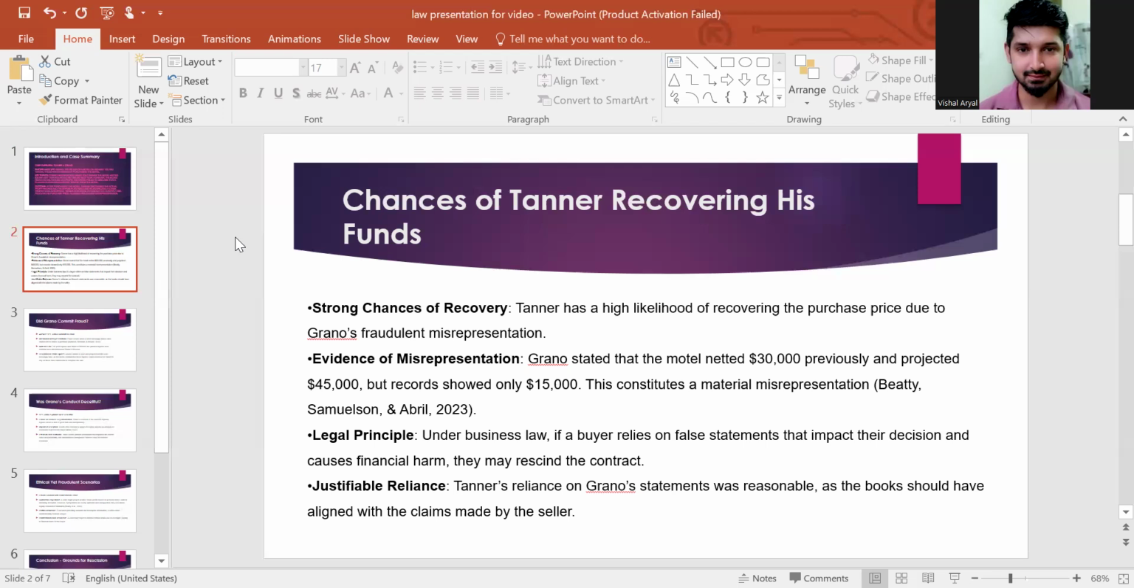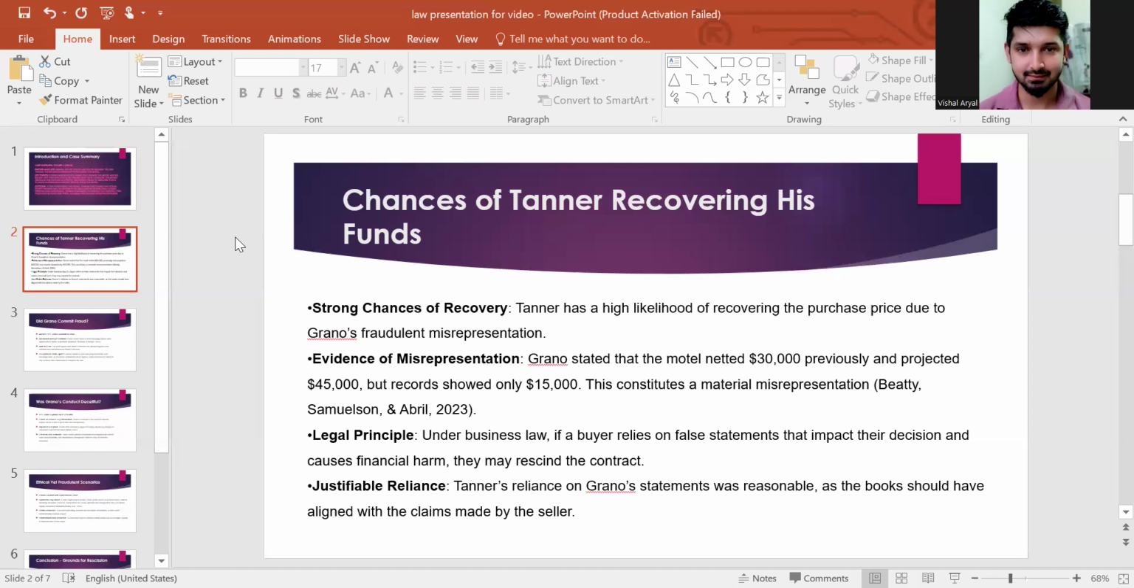So, justifiable reliance: Tanner's reliance on Grano's statement was reasonable. As per the case, we can say that Tanner's reliance on Grano's statement was actually reasonable, as the books should have aligned with the claims made by the seller. The books actually didn't align with the claims made by the seller, as the seller was claiming a $30,000 net profit in the previous year, but the books actually showed $15,000.